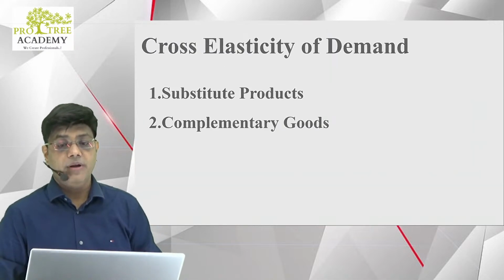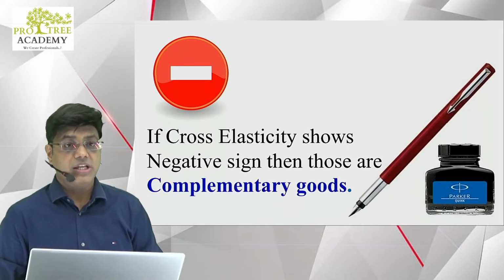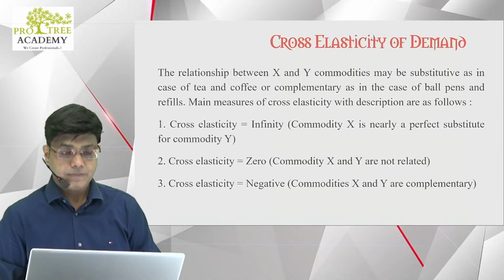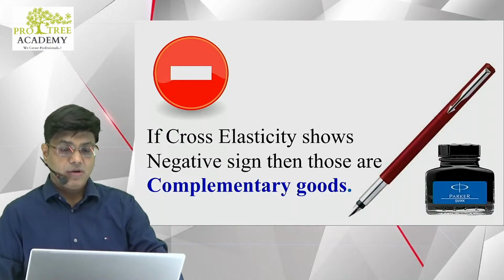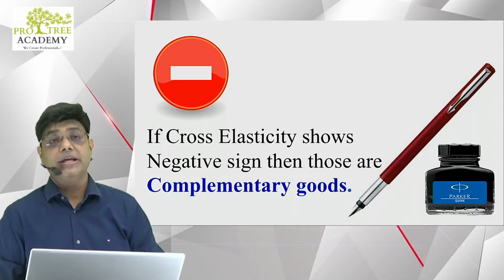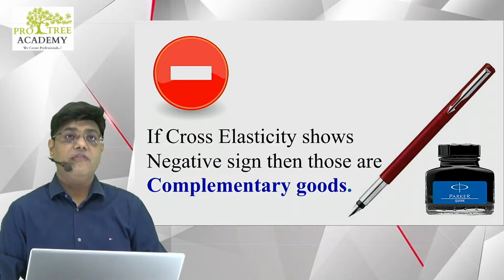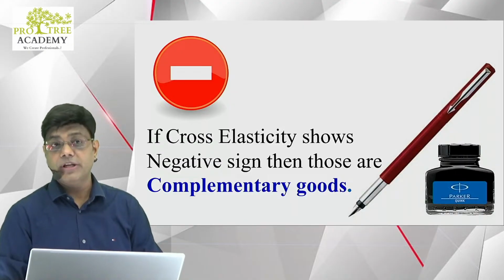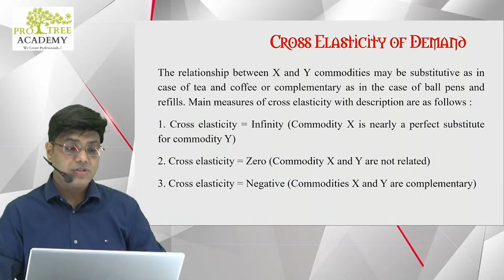When it comes to complementary goods, if the price of ink increases, people will use pens less. If the cross elasticity shows a negative sign, then those are complementary goods. If the price of petrol increases, the demand for cars will be less. If the price of sugar increases, the demand for tea will also decrease. These are complementary goods. So guys, cross elasticity is of three types.